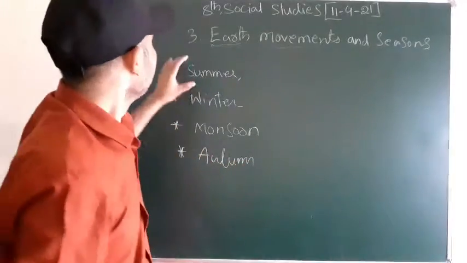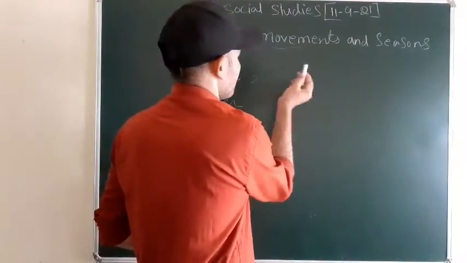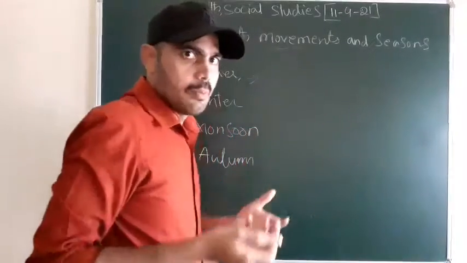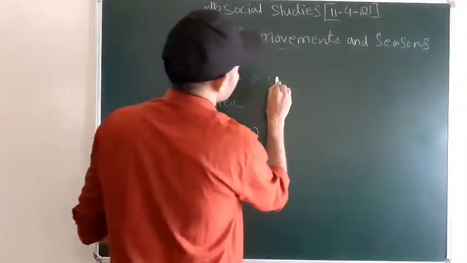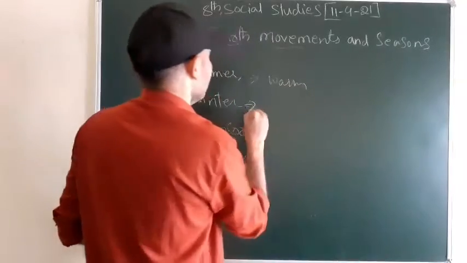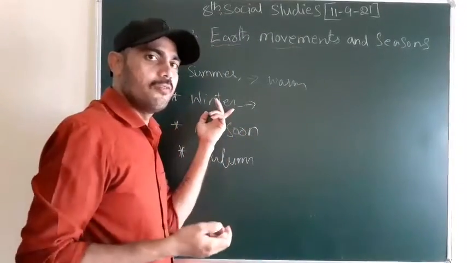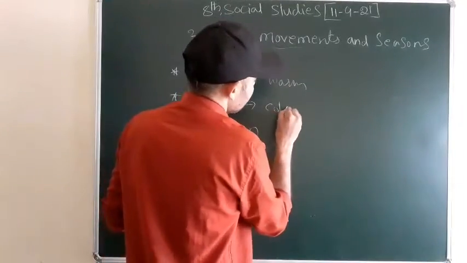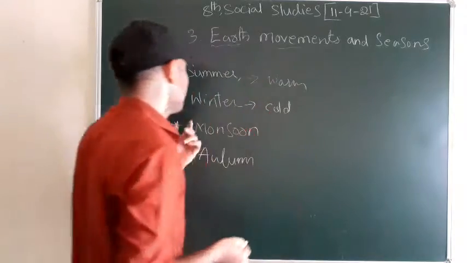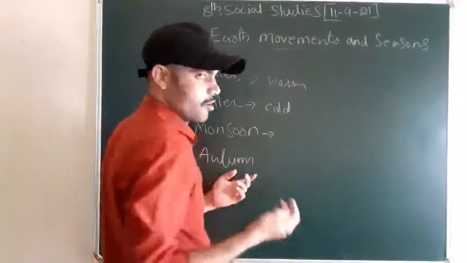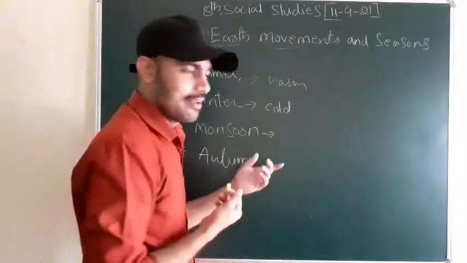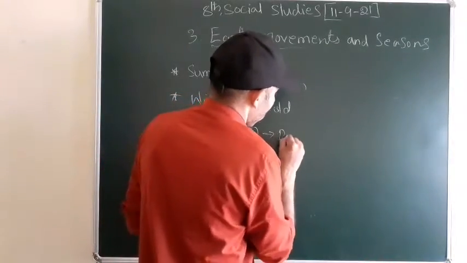Autumn also, right? In the summer, what do we have, Nana? It's very hot. In summer, it is warm. When it comes to winter, what do we feel in winter? Very cold, right? In the winter, we feel it cold. And in monsoon, what are we receiving day by day, daily? What are we receiving, Nana?